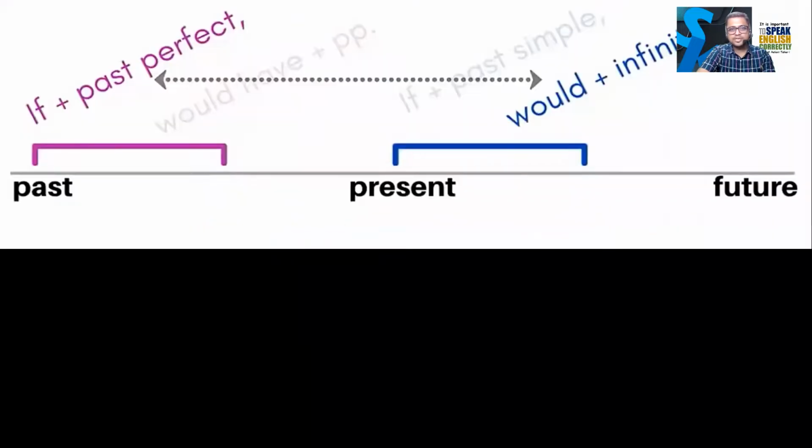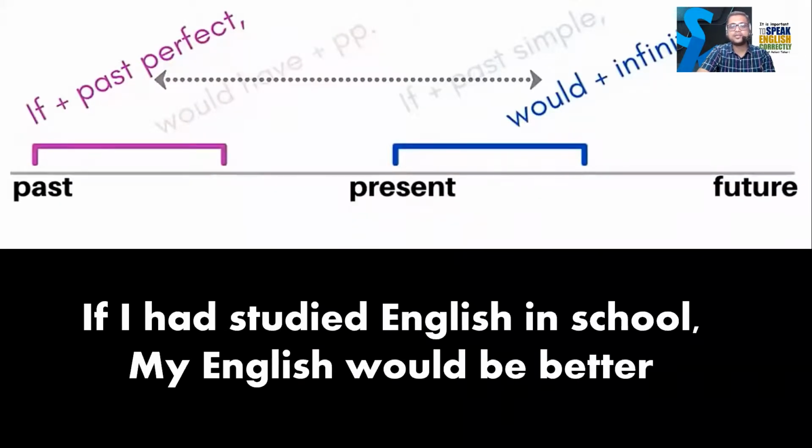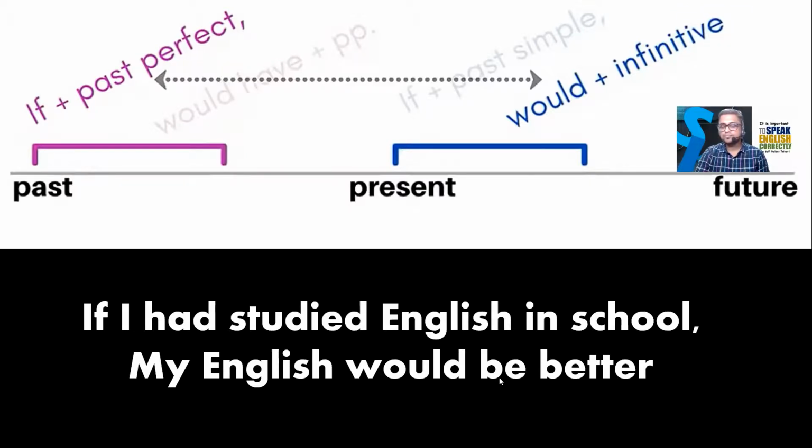Okay, so this was the sentence. If I had studied English, my English would be better. So what is English would be better? Better hota. Whenever we say something like hota, we can say my English would be better. Means here be is used. We are using be as a verb. Yeah, here it is a verb. Would be is a verb form. Would is one verb and be is one verb. Okay, sir. They both are verbs.